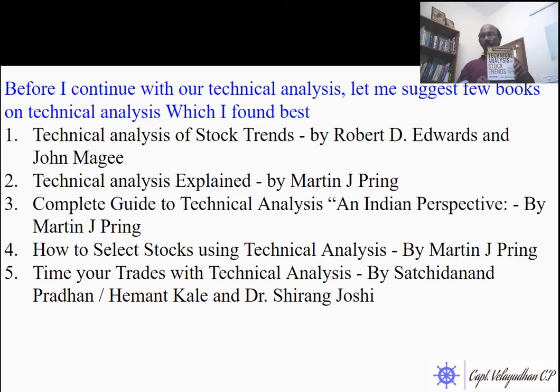This is the book, Technical Analysis by Edward Magee. It's a good book, with a lot of information and lots of worked out examples. Please go through this one, study thoroughly. Then you will become a good trader or investor and technical expert. This is another one I mentioned, Martin J. Pring's Technical Analysis Explained.